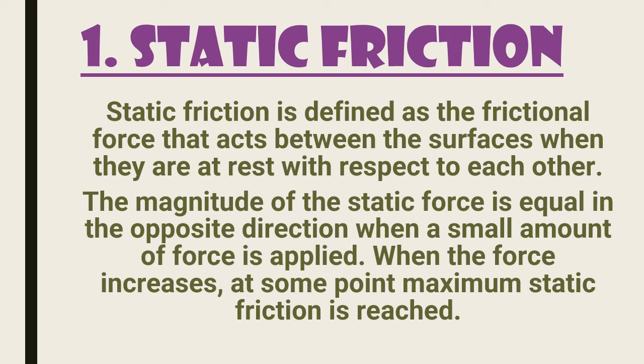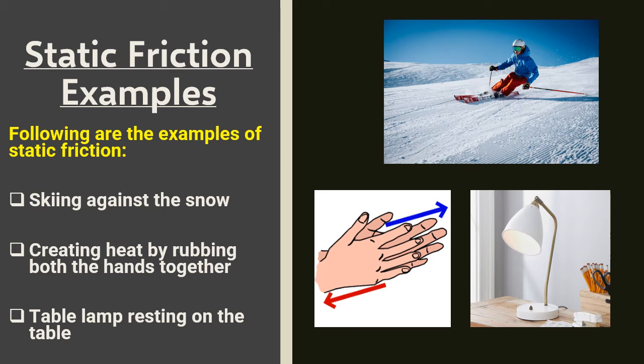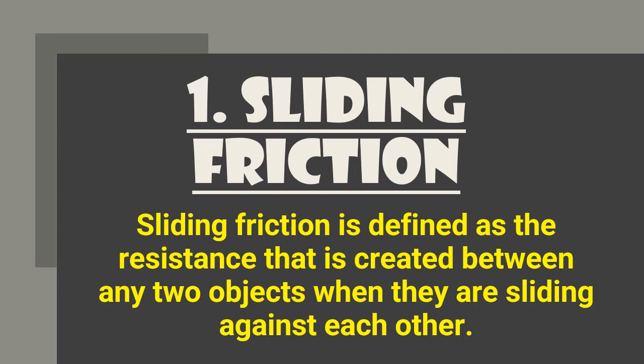The magnitude of the static force is equal in the opposite direction when a small amount of force is applied. When the force increases, at some point maximum static friction is reached, like a lamp on a table or a pillow on a carpet. Here are some more examples, like skiing against the snow, creating heat by rubbing both hands together, or you sitting on the sofa.